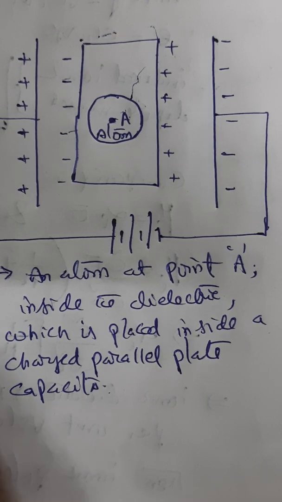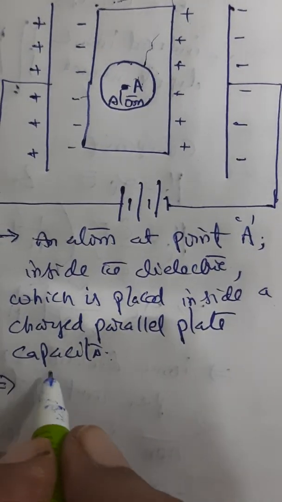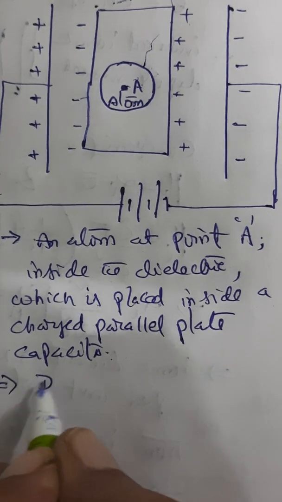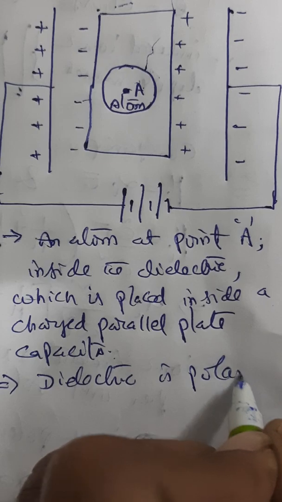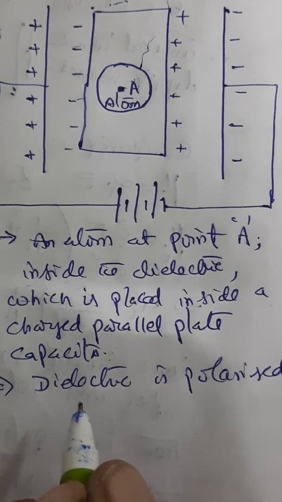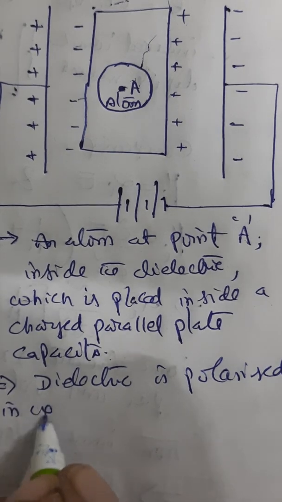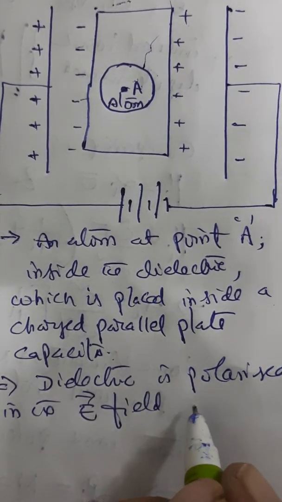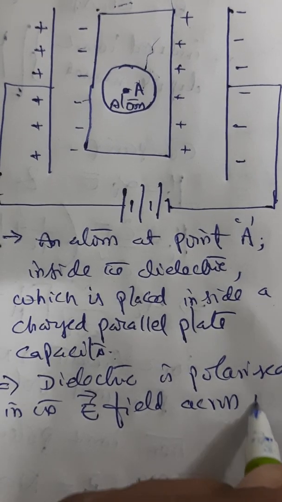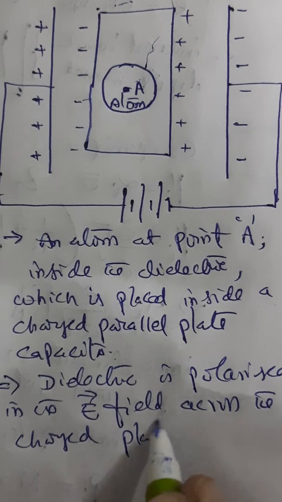So naturally, the dielectric is polarized in the electric field across the charged plates.